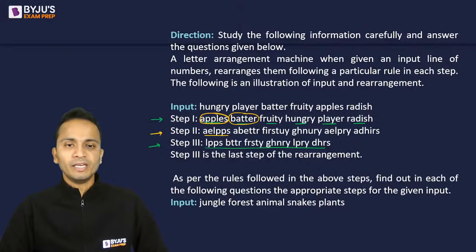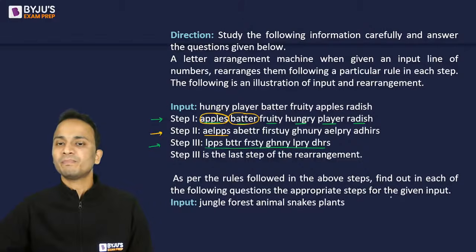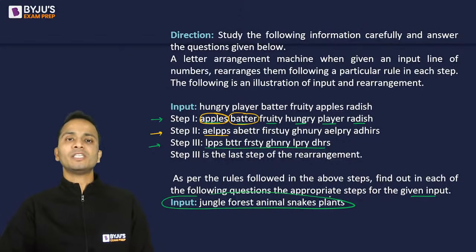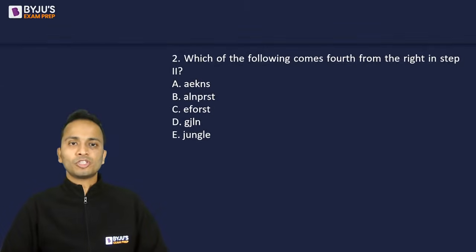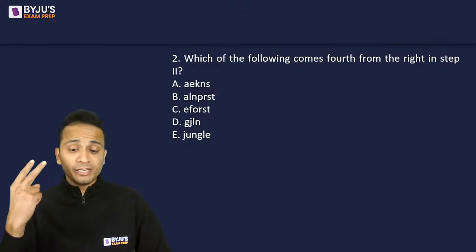So from step 2 to step 3, all the vowels are removed in each and every word, and the final answer is obtained. As per the rules followed in the above steps, find out in each of the following questions the appropriate step for the given input. This is the input given to us: jungle, forest, animals, snakes, and plants. On the basis of this, give me an answer for the question that will follow. Question number 2: which of the following comes fourth from the right in step 2?